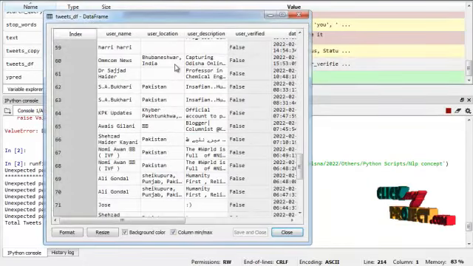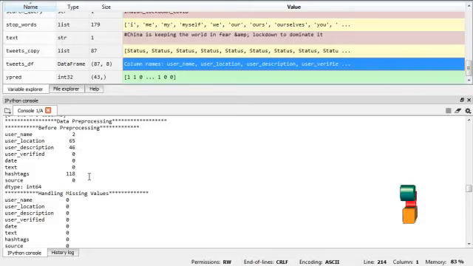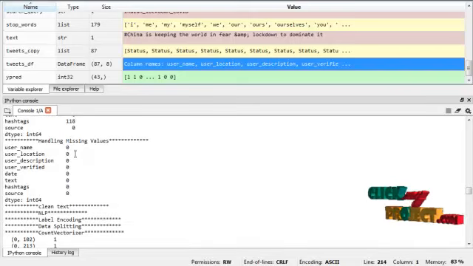The data set will be stored in CSV format in our local folder, and then we select the data set and pre-process it. Before pre-processing, the null values are in this statement, and after pre-processing the null values are removed.